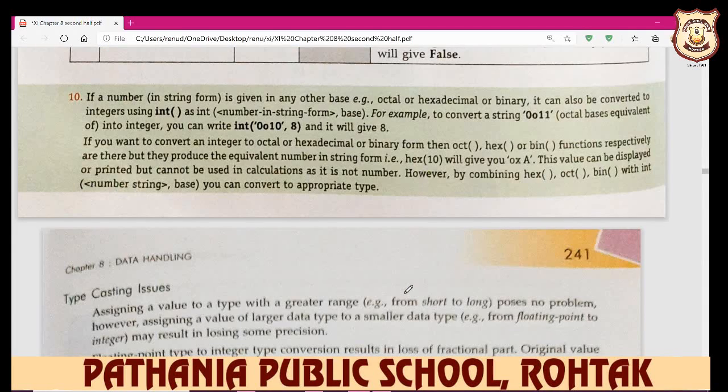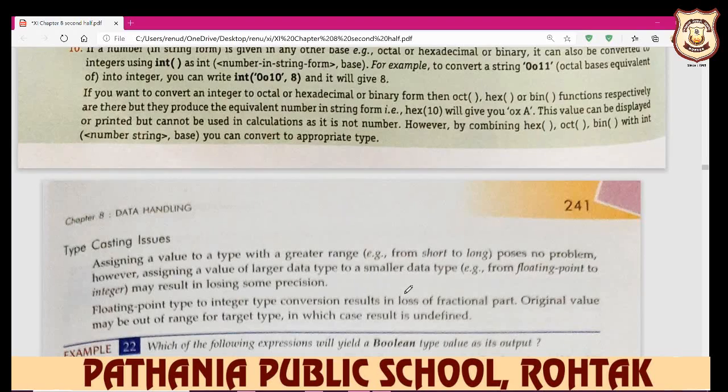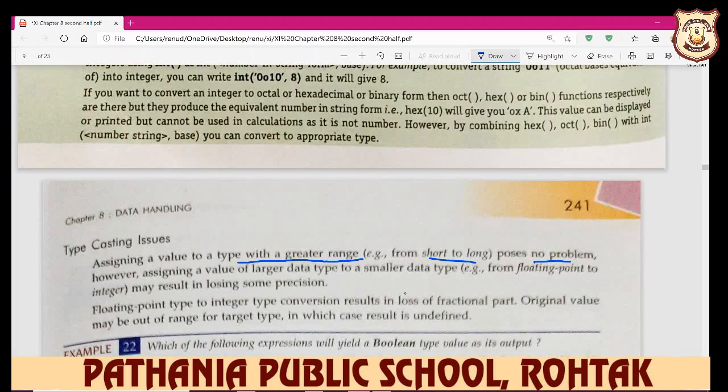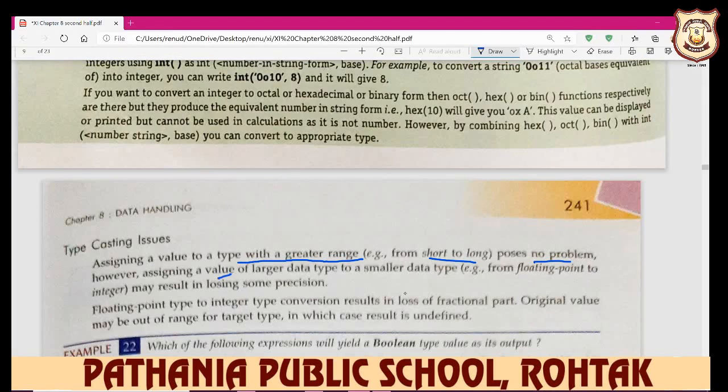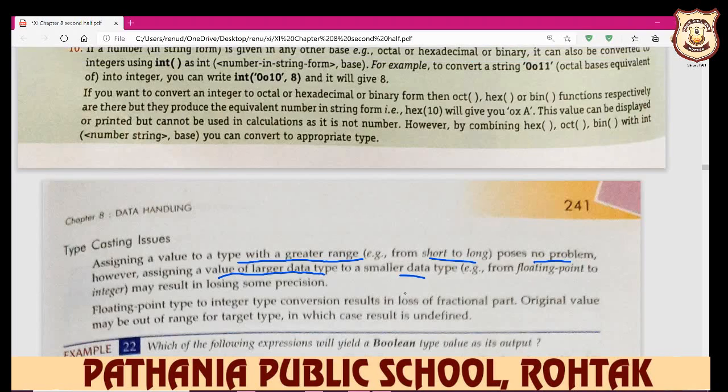And one more thing, beta: typecasting issues. Some have typecasting issues, so everyone underline this. Assigning a value to a type with a greater range, from short to int, where short is a data type and long is also a data type, poses no problem. You assign an integer value to float, no problem.